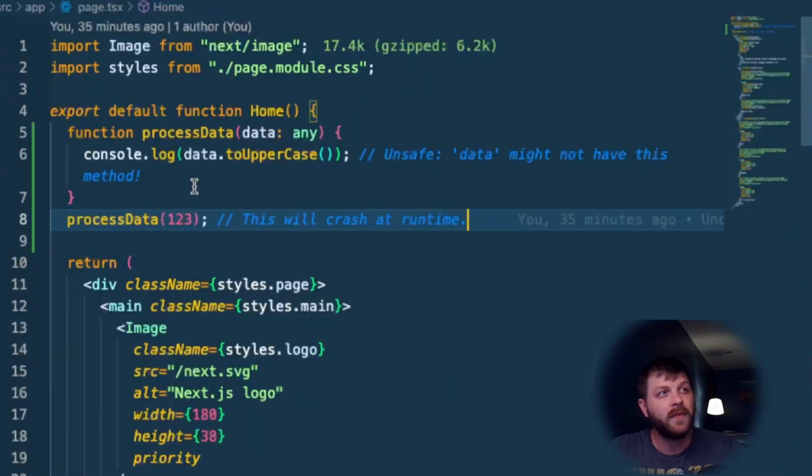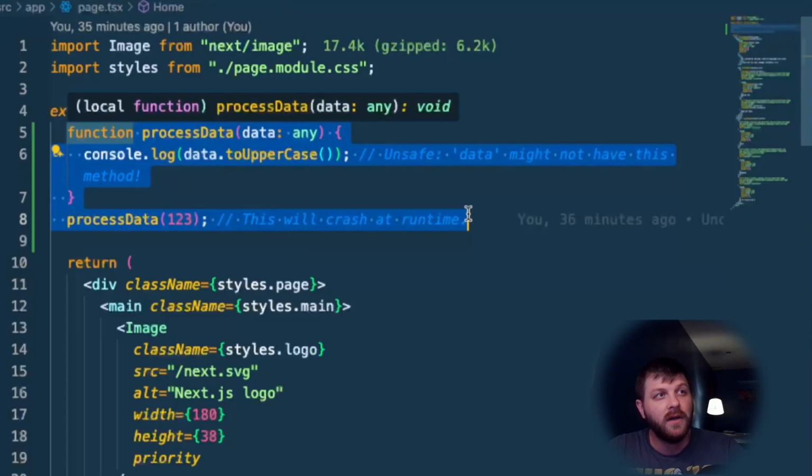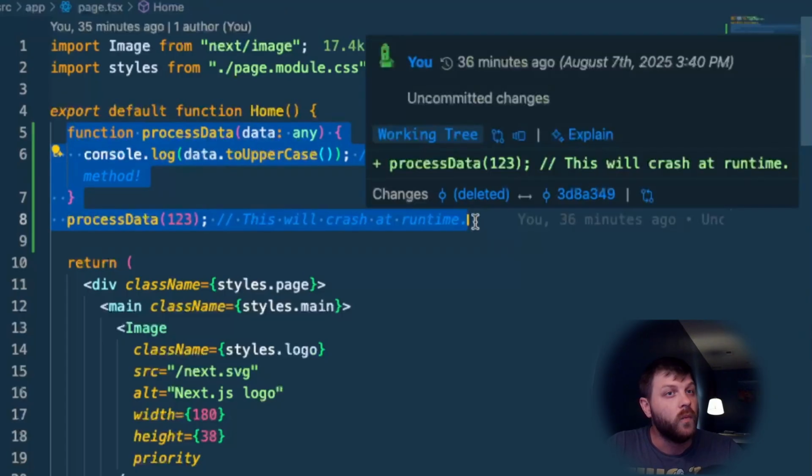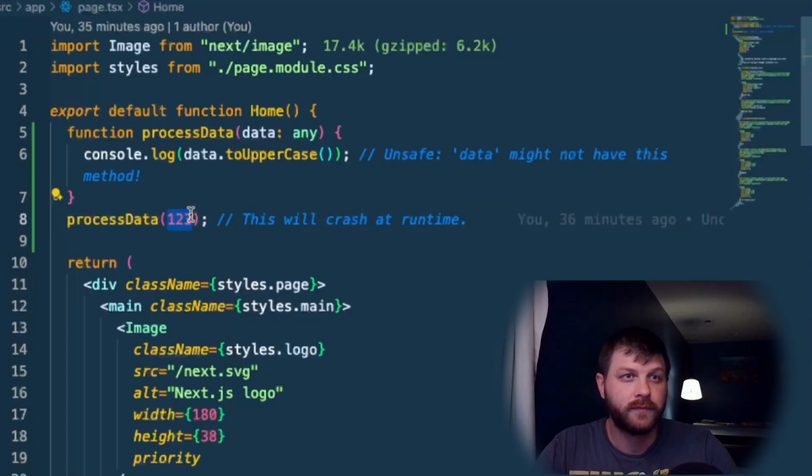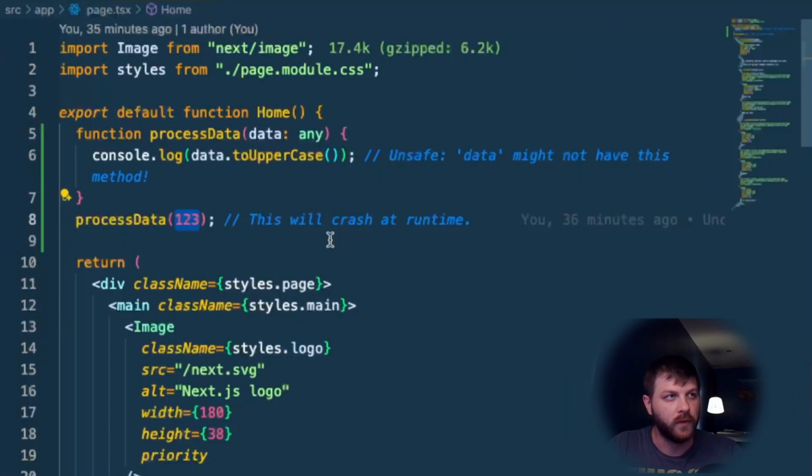For example, with the any type, this function here won't throw an error, but it will crash at runtime if you pass it a number. Unknown is kind of like its responsible older sibling, where it forces you to figure out what the data type is before you can work with it.